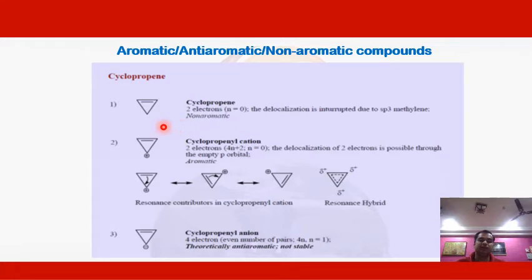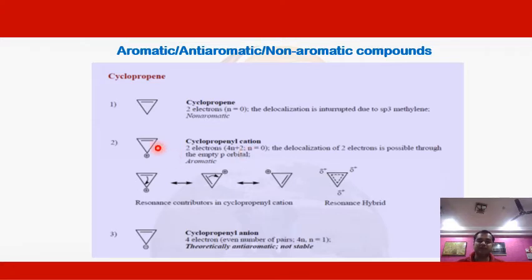Similarly, if we take the example of the cyclopropenyl cation, we can see that it also has one pi bond, which means it also has two electrons, and that also follows the Huckel rule. That means 4n plus 2 gives n equal to 0, which is an integer value.